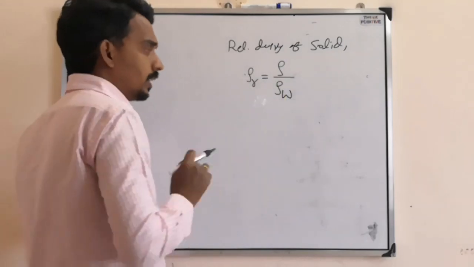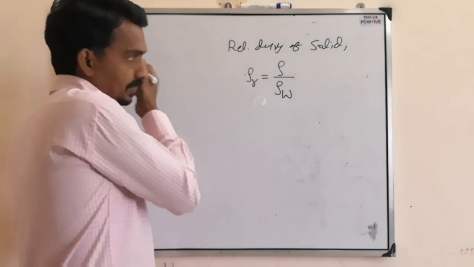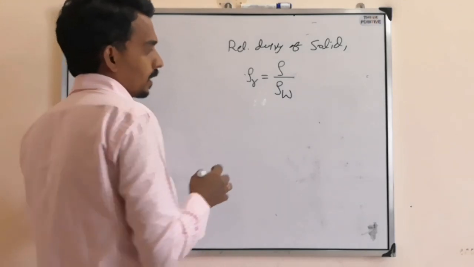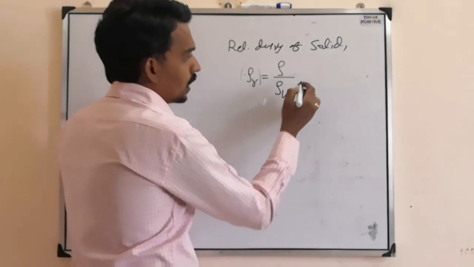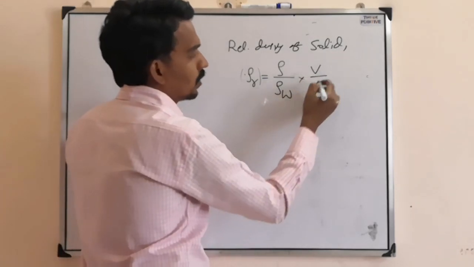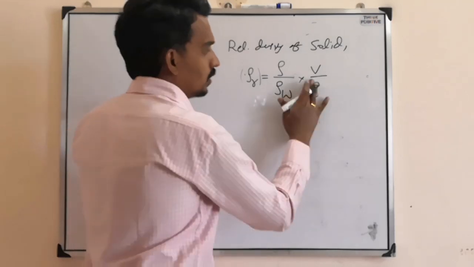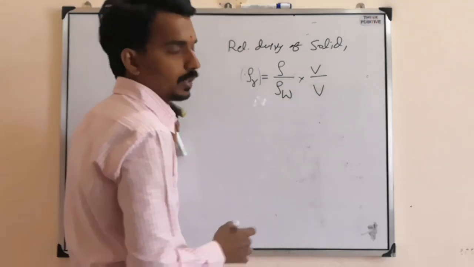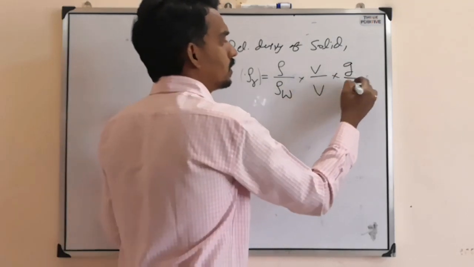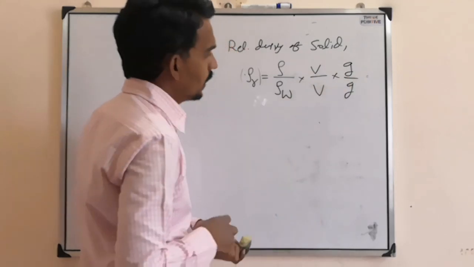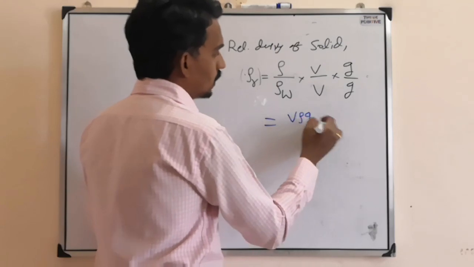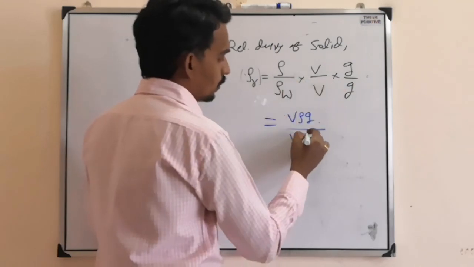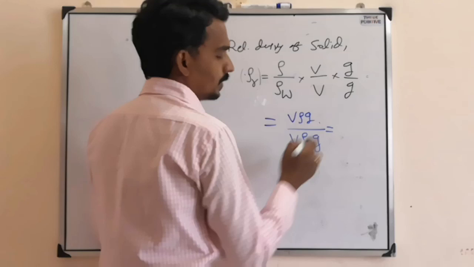Yes or no? Now what you do is, first you have to find this one. Here I will multiply with volume and divide with volume, the volume of the body, and I will multiply with g and divide with g. Now the numerator is V rho g and the bottom is V rho w g.